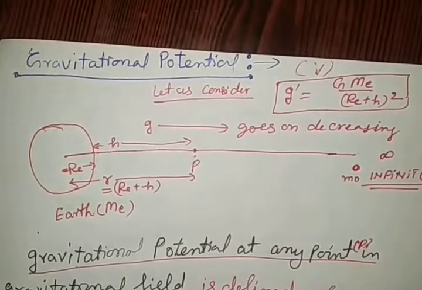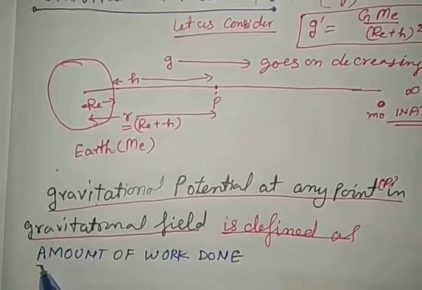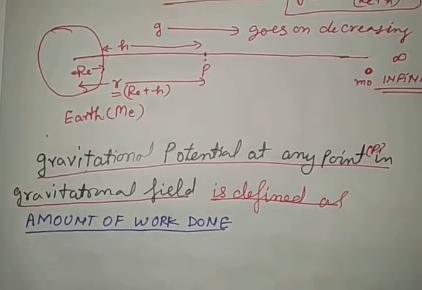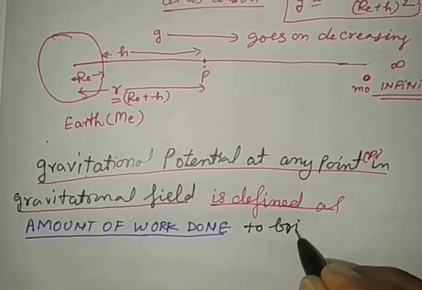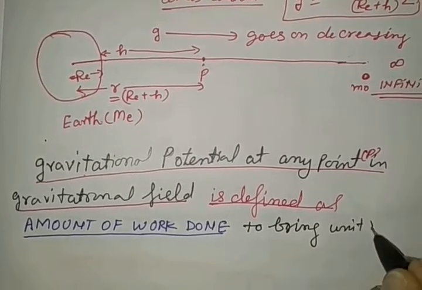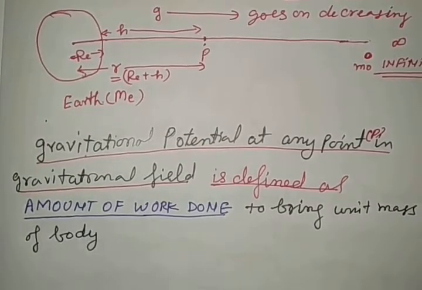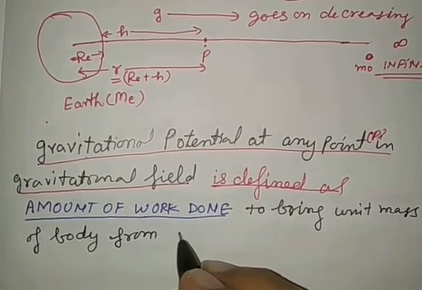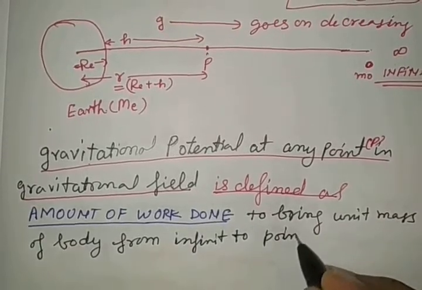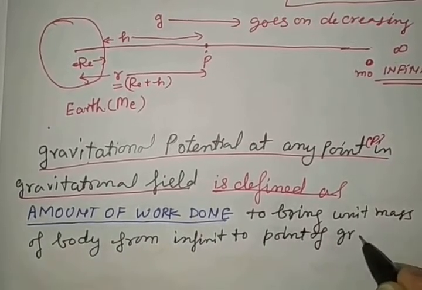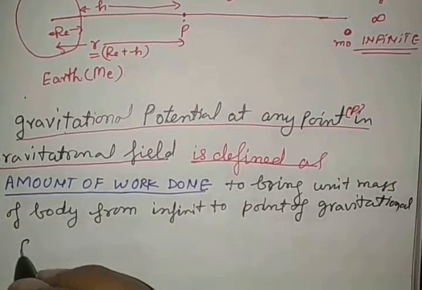This point in the gravitational field is defined as, see very carefully, the amount of work done to bring a unit mass of body from infinity to a point of the gravitational field.